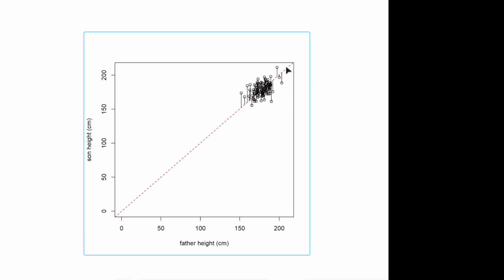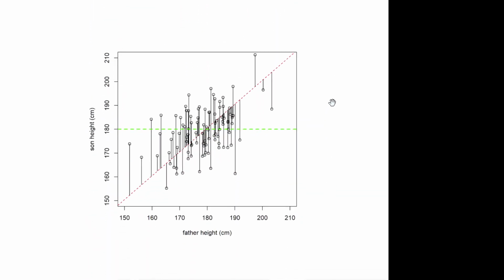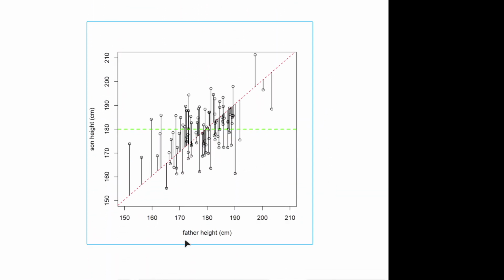Now you can see there seems to be something off about this model, and if we have a closer look, then we see that for those lower heights of the father, these values always seem to be above what the model predicts, or the prediction of the model is too low. And on the other hand, for the very tall fathers, we also see to some extent that generally the values lie below what the model is predicting.